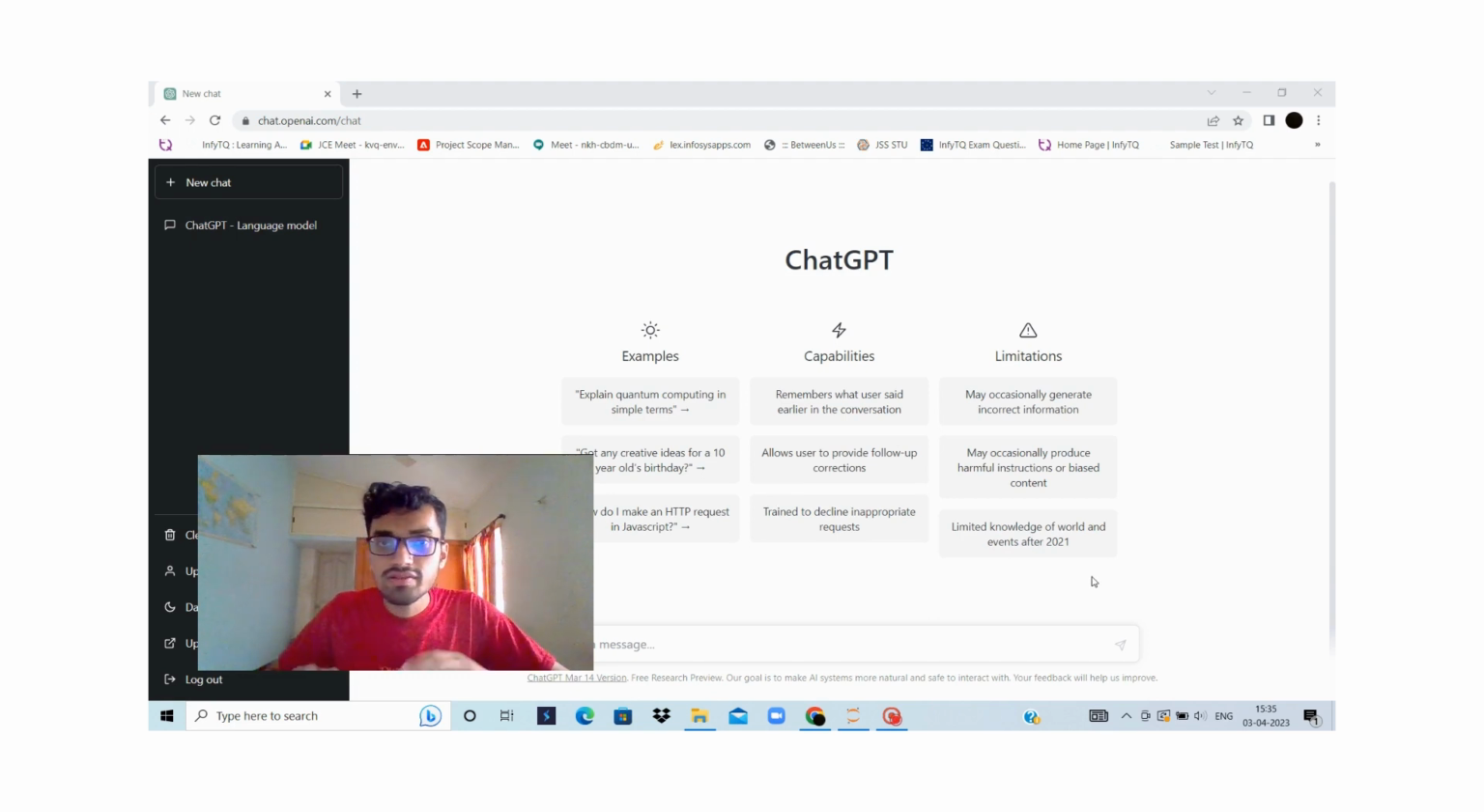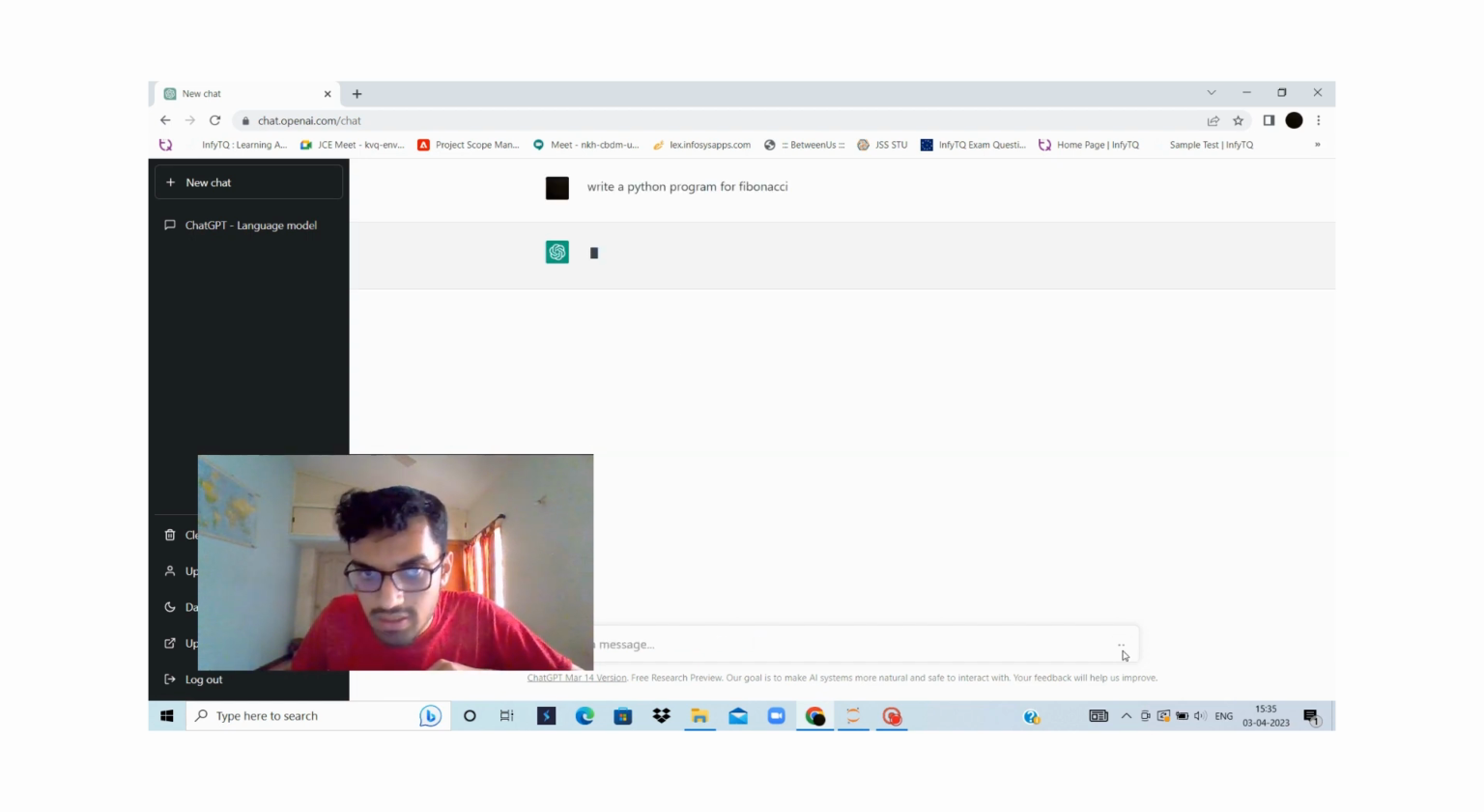So now we have seen the three questions that ChatGPT has answered about itself. Now we will see how ChatGPT can answer technical questions, which are very important. Right? Write a Python program for Fibonacci. We will see what the code will be.